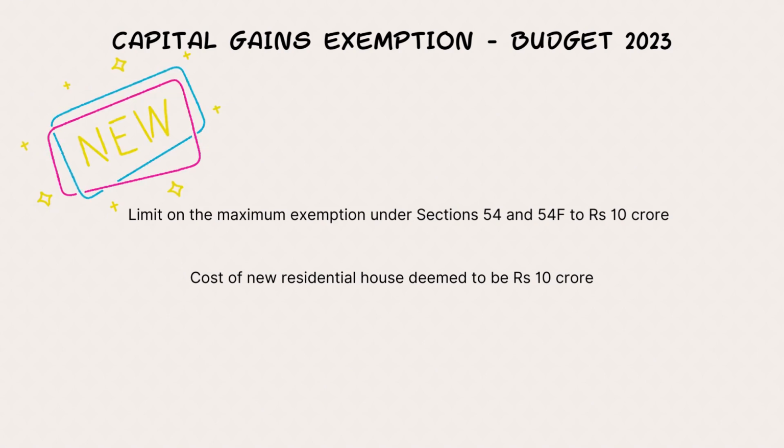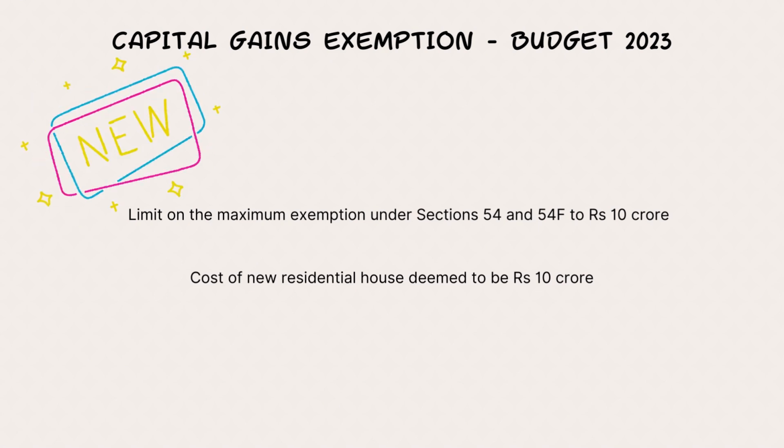Now, we saw both these exemption sections. Now, what changes have been brought in this Budget 2023? That is very important here. See, before telling the change, I want to tell you what was the objective of those two exemption sections, section 54 and 54F. Income tax law brought in those two sections to mitigate the acute shortage of housing and so as to give impetus to house building activity.